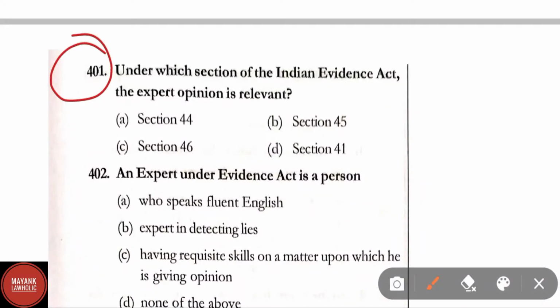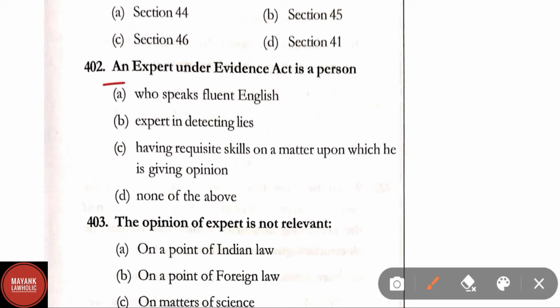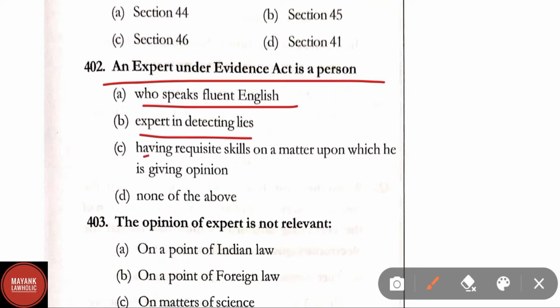Question number 401. Under which section of the Indian Evidence Act is expert opinion relevant? Here the correct answer is option B, that is section 45. Question number 402. An expert under the Evidence Act is a person: option A, who speaks fluent English; option B, expert in directing lies; option C, having requisite skills on a matter upon which he is giving opinion; and option D, none of the above. Here the correct answer is option C.